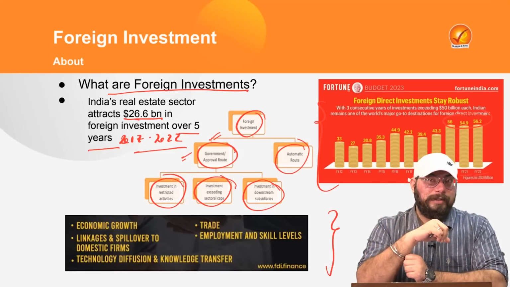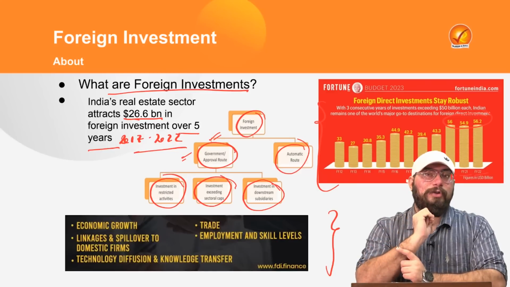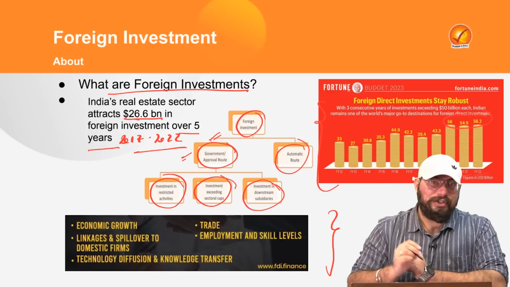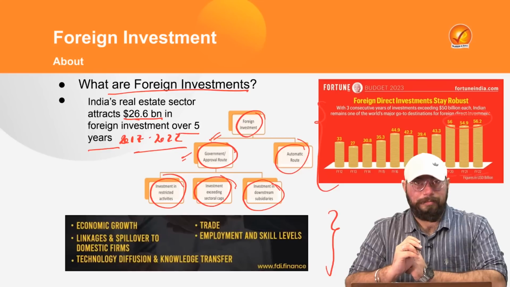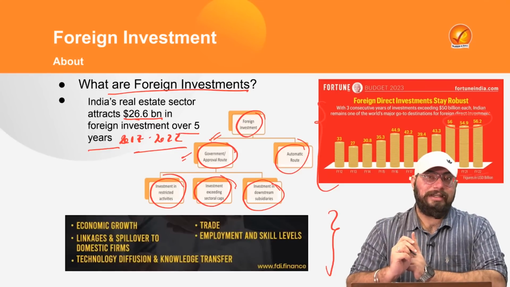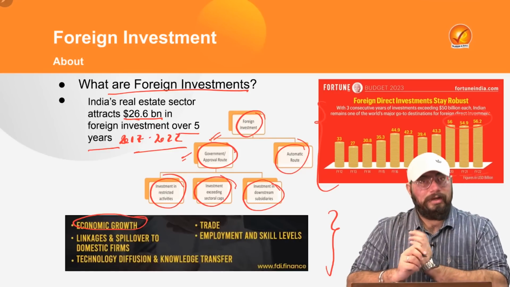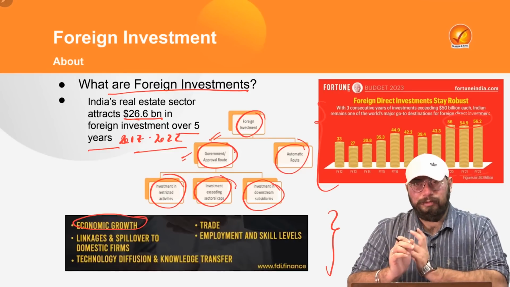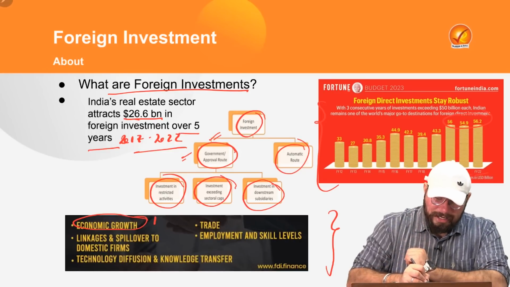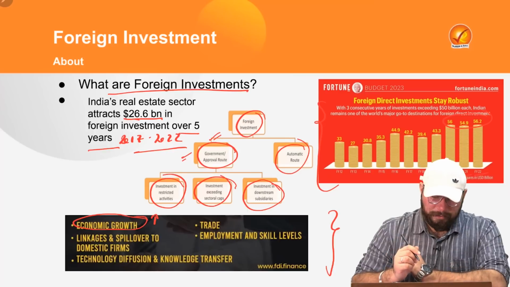So if capital is put in, doesn't matter from inside or outside, will our GDP growth be higher? Yes, it will be higher. Will our GDP per capita increase? Yes, it will increase. So eventually, an economic growth scenario comes if FDI or foreign investment in a country is on a rising trajectory. So economic growth wise, it will help us.